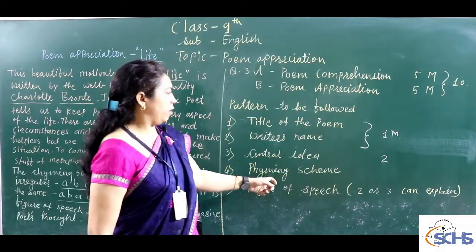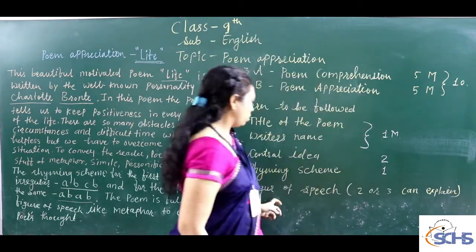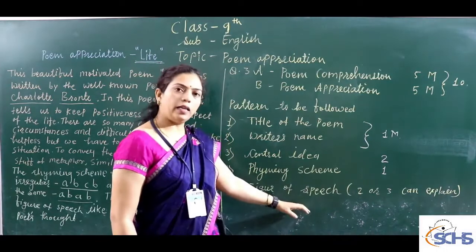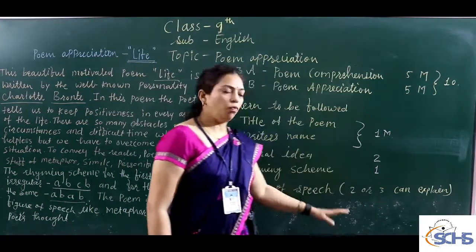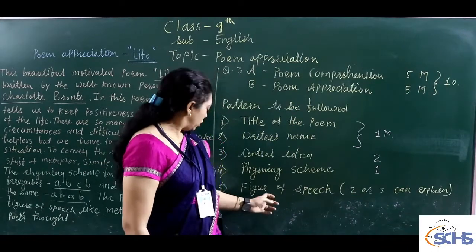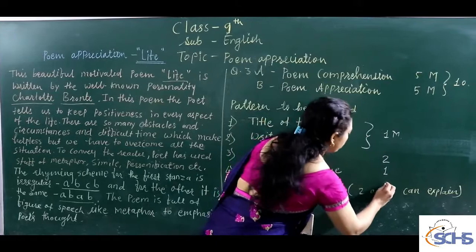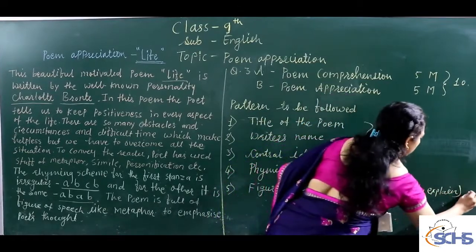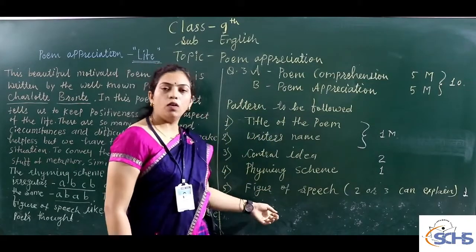Then rhyming scheme is allotted for the 1 mark, and the figure of speech, where at least you have to explain 2 or 3 figure of speech with the explanation. So the 5th point comes for 1 mark. In this way, this question comes for the 5 marks.